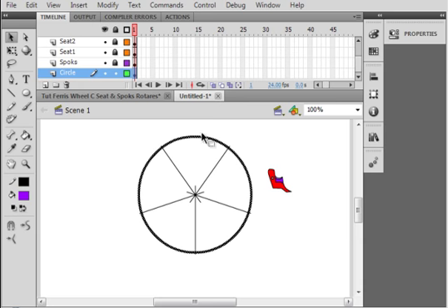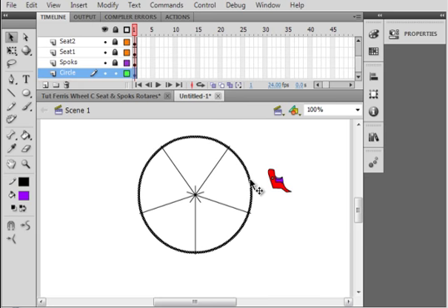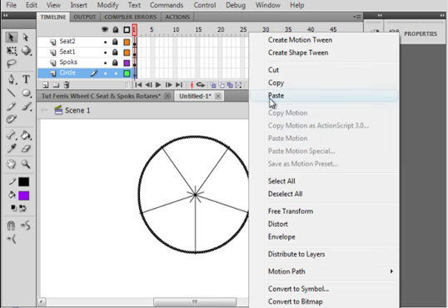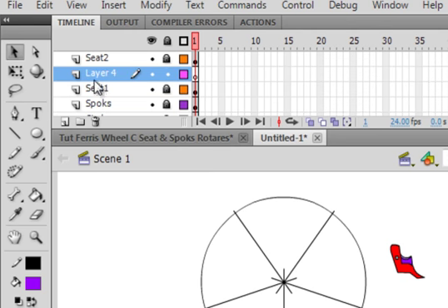Unlock the circle layer. You can see the circle is highlighted. If not, pick up your selection tool and highlight the whole thing. Get the crosshairs. See that? My cursor turns to those crosshairs. Right click, copy that. Click on the seat layer, insert a layer. Call it guide. G-U-I-D-E, guide. Click on that first frame of the guide layer. Right click down here, paste in place, and we have that directly on top of that.